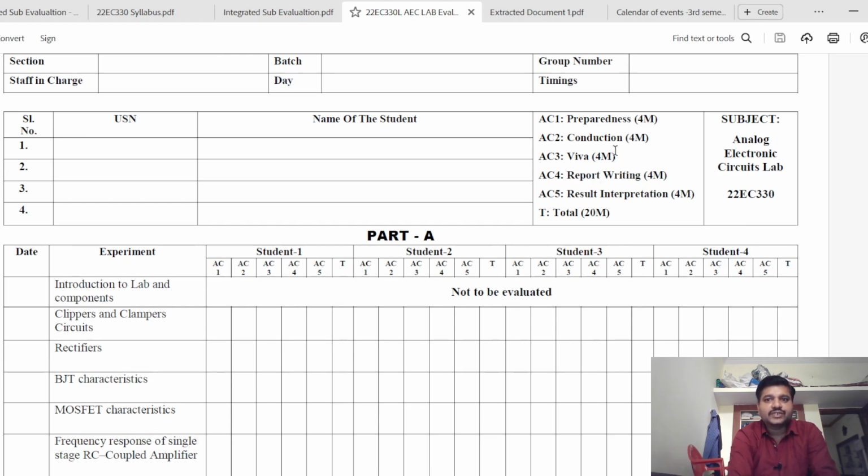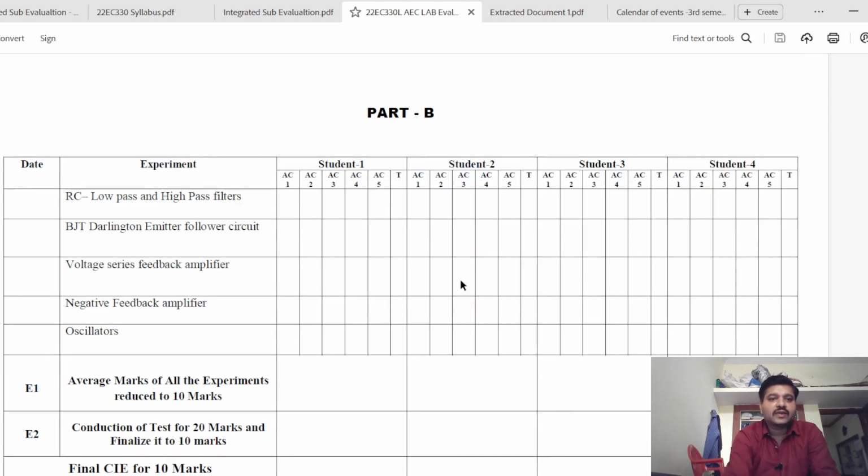Each parameter carries 4 marks, and the total evaluation is 20 marks, so each experiment you do in each lab will be evaluated for 20 marks. And finally, the average marks of all the experiments, evaluated for 20, are reduced to 10, taking the average and then reducing it to half, that is 10.